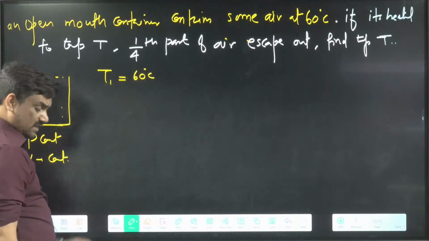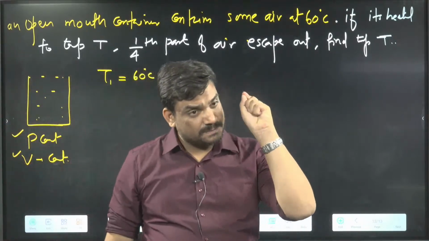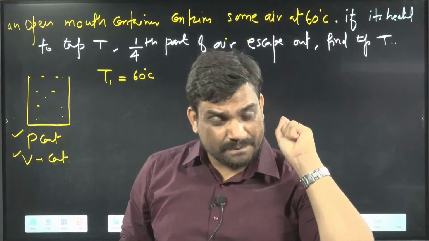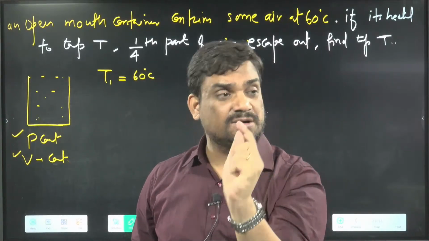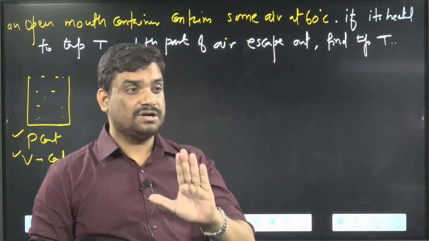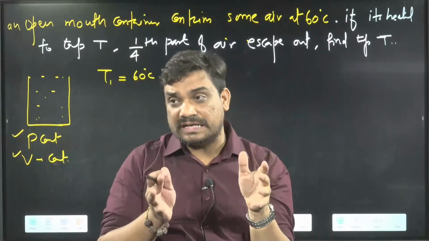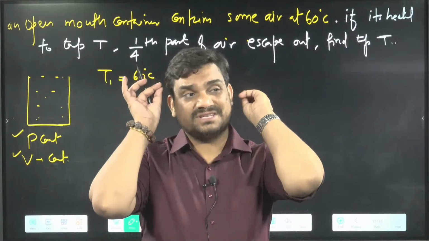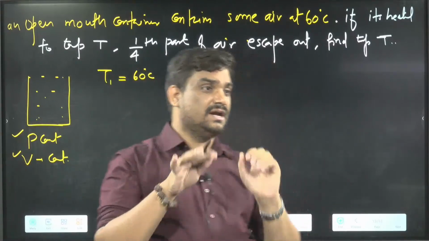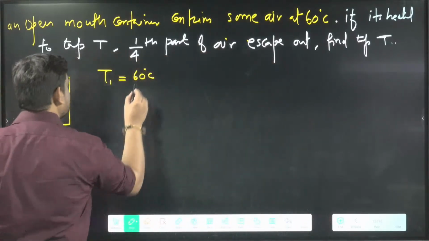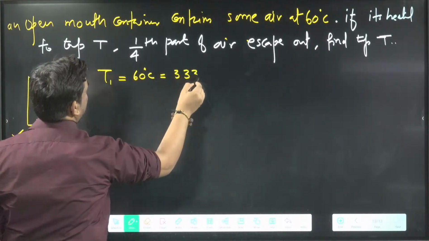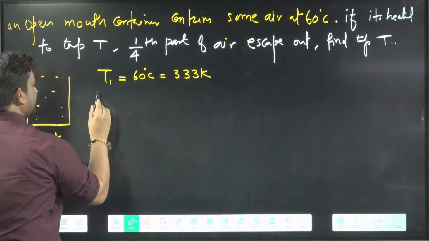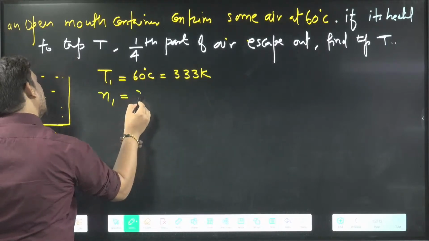You have to add 273 all the time. Temperature must be in the Kelvin. Remember again, temperature you have to take always in the Kelvin. Even if they have given the answer in degree Celsius, you still have to take temperature in the Kelvin. You can convert later on. So we said T1 is 60 degrees Celsius. It means if you add 273, that is 333 Kelvin. Initially mole I can say that is the n mole.